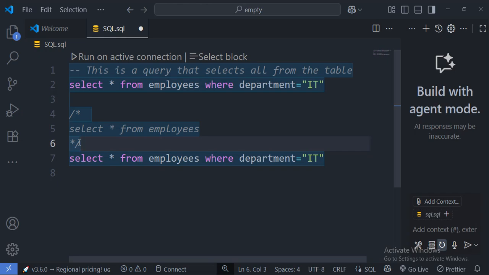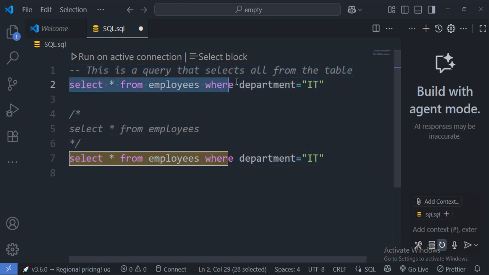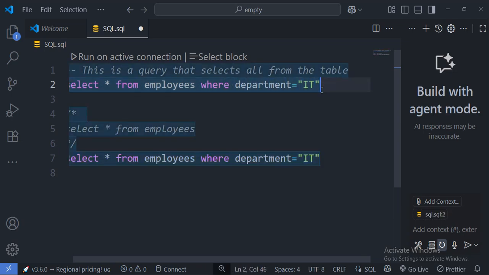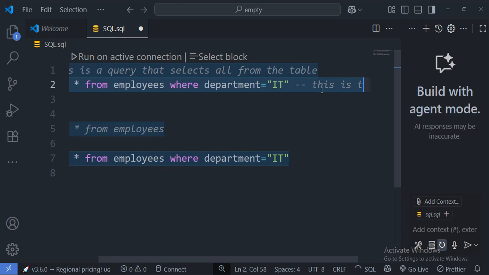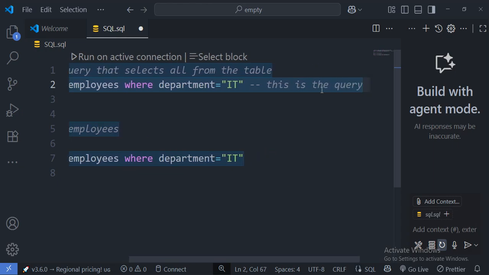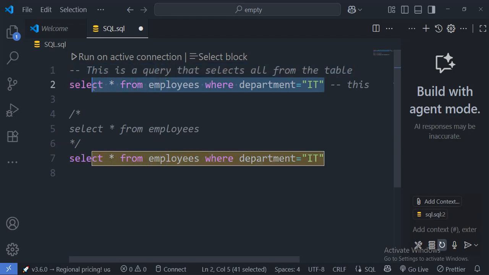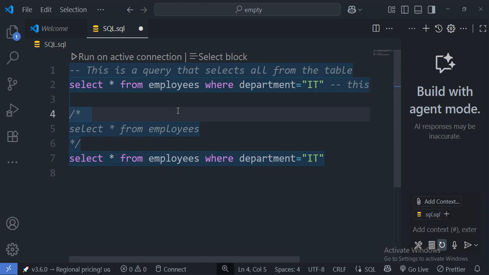Let us now take a look at another type, which are the inline comments. You can also add comments at the end of a query line. For example, here we have select all from employees where department equals IT. We can add a comment like this. We use the double dashes, then write everything we want. For example, this is the query. As you can see, this part is taken to be a comment, but the part at the start is a query, and it is going to be executed by the database.